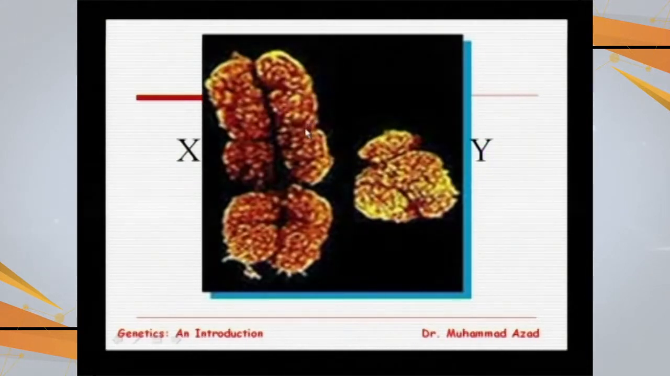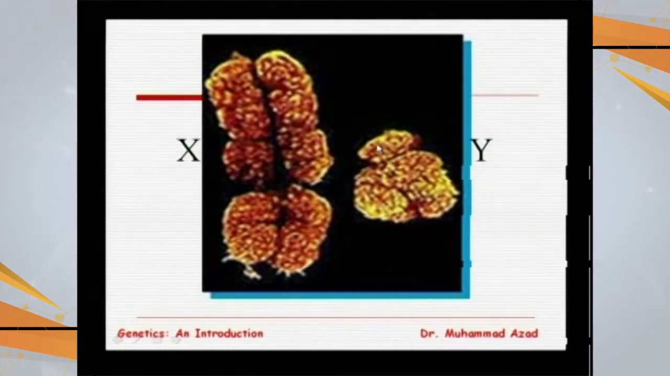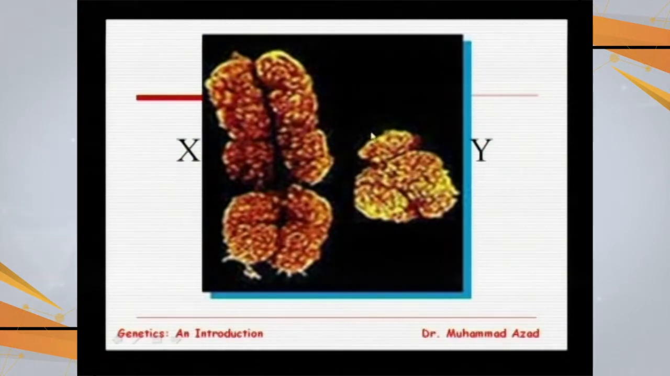This is a picture of sex chromosomes. This is X, which is larger in size, and this is Y, which is smaller in size. The upper part of this chromosome is smaller, so it must have fewer genes in comparison to the X chromosome. Dear students, we have gone through the work of T.H. Morgan, and that work was on Drosophila melanogaster.